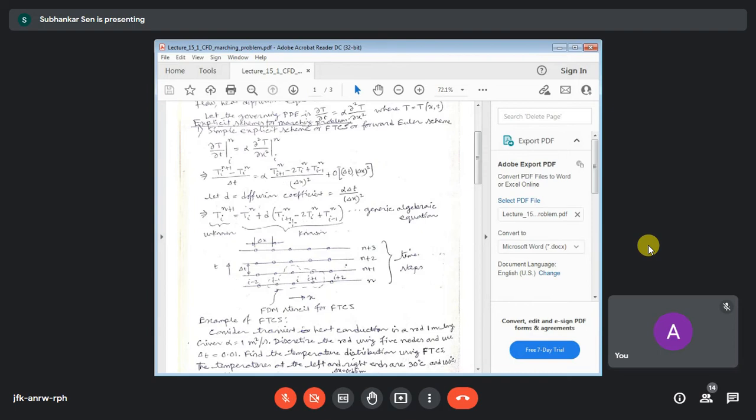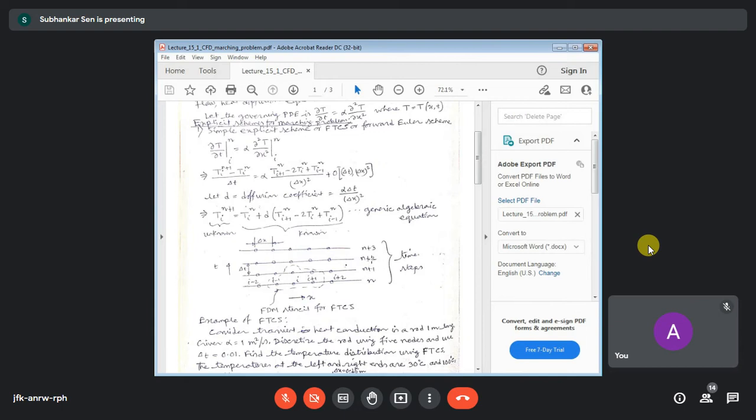You will keep doing this simple calculation. There is no matrix calculation. You continue until the temperatures at all points at two successive time levels, for example n plus 3 and n plus 2, differ by less than 10 to the power minus 5 or 10 to the power minus 6.